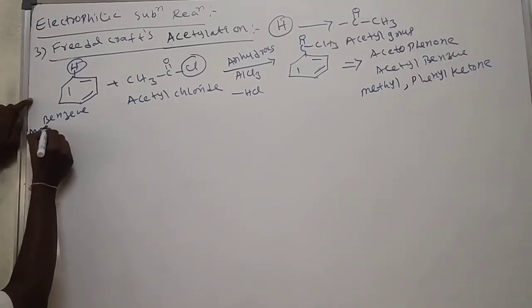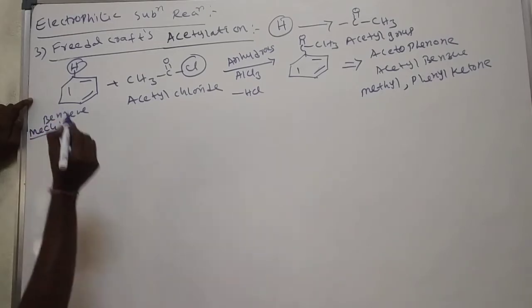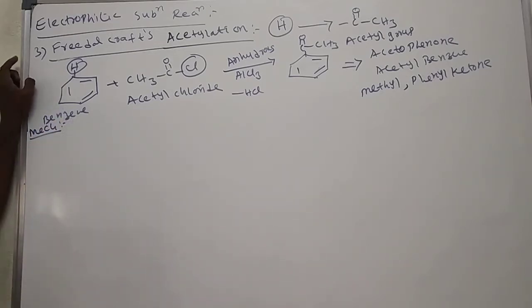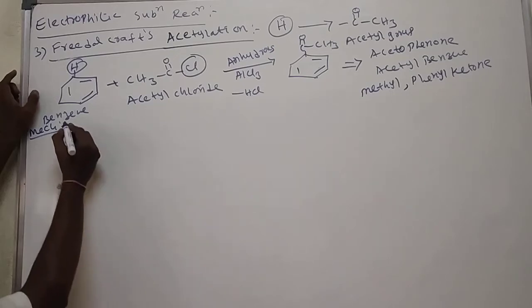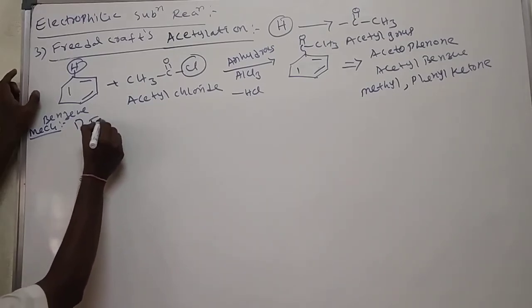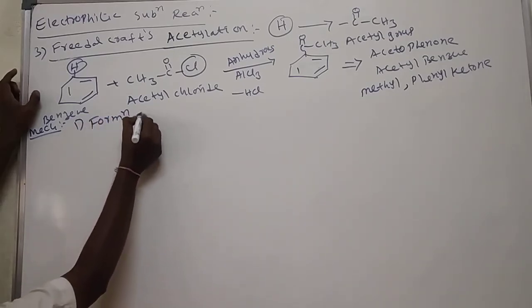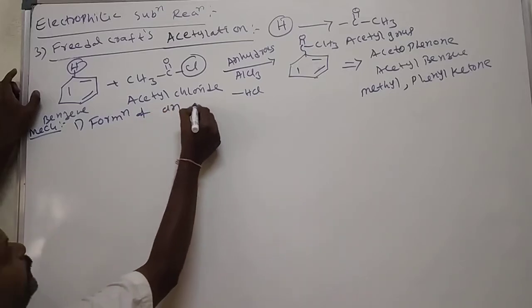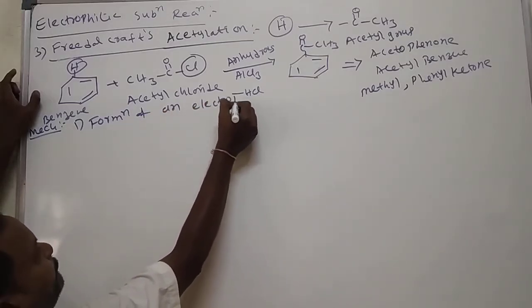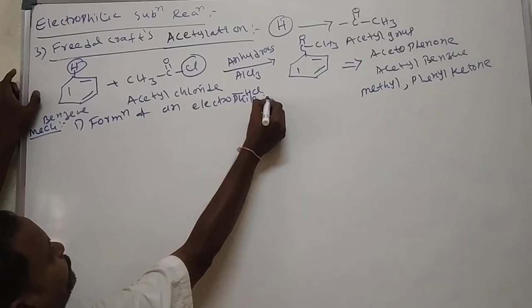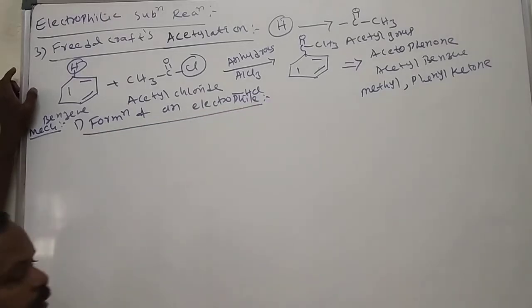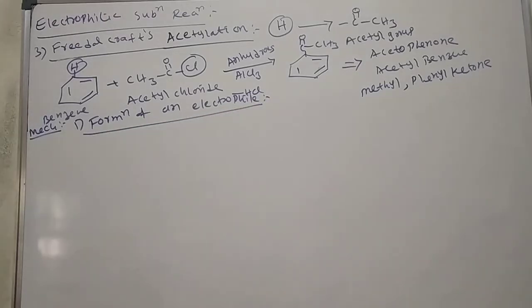See the mechanism. It also involves 3 steps. What are those? First one, formation of an electrophile. How will we get the electrophile?